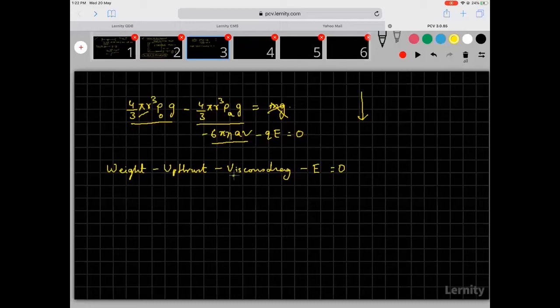Now suppose I remove this one, it will just be this much. Already we have done that. So now if you want to write this out, 4 by 3 pi r cubed (rho oil minus rho air) into gravity is equal to Q into E. So from here you can find out whatever is the unknown. We were interested in the Q value, so we can find out what the Q value is.